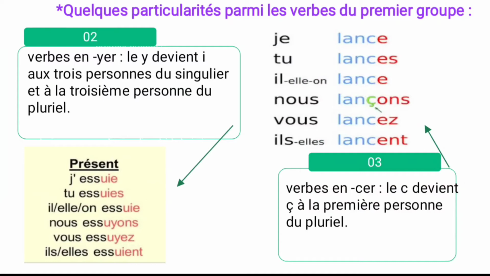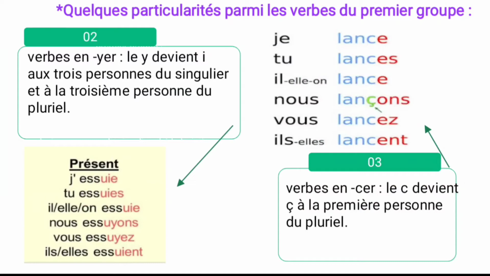Essuyer verb. Essuyer, it ends with what? -YER. And what is the ending? -UIE. I told you, no? What is the rule for this one? The verb ends with -YER. You have to change the Y for the third persons. That is je, tu, il or elle. J'essuie, tu essuies, il essuie, elle essuie. Nous essuyons, vous essuyez, ils essuient, elles essuient. It means to wipe.